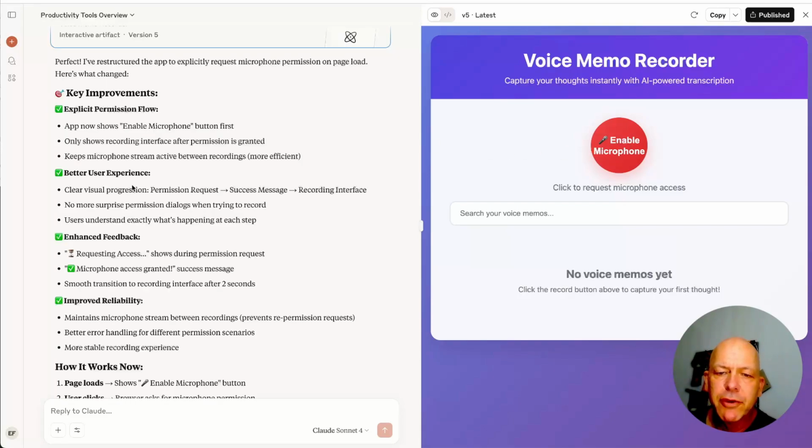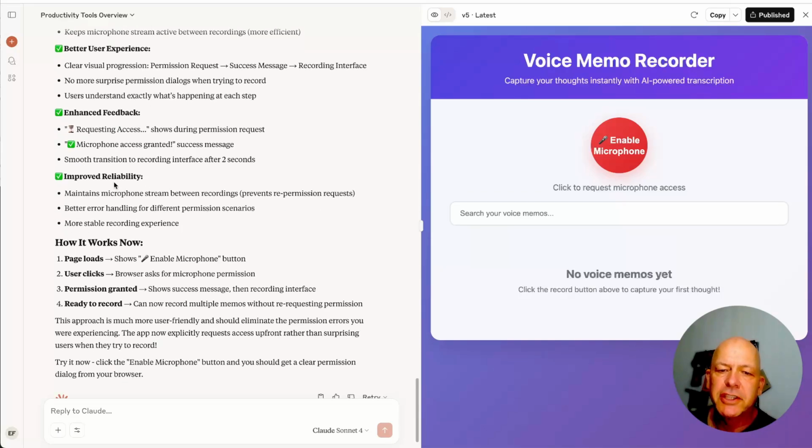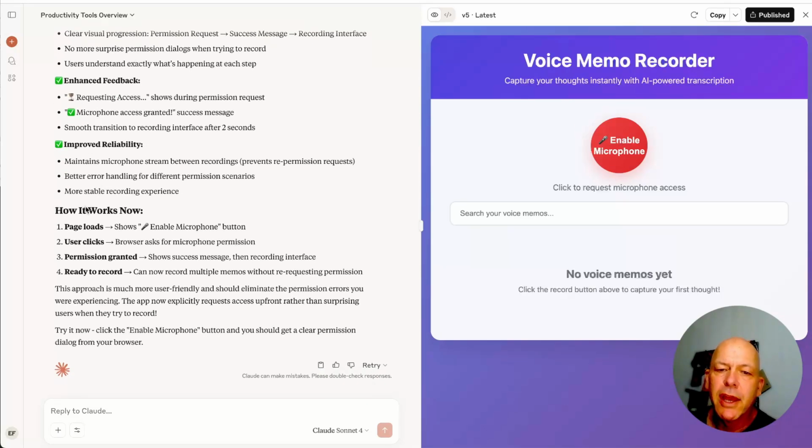Better user experience. Enhanced feedback. Improved reliability. How it works now. This is great. It's showing it's thinking. Page loads. Show enable microphone button. User clicks. Browser asks for permission for the microphone. Permission granted. Ready to record.